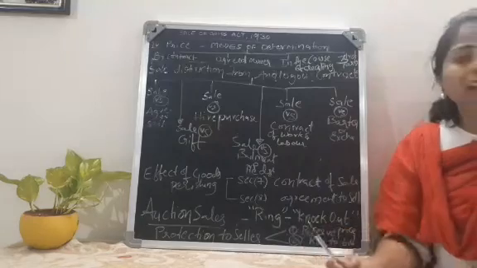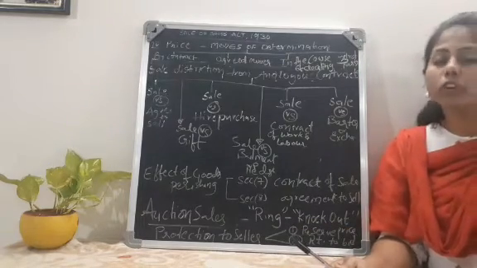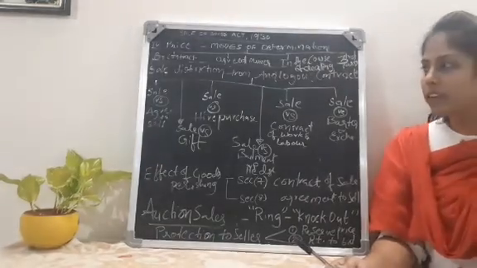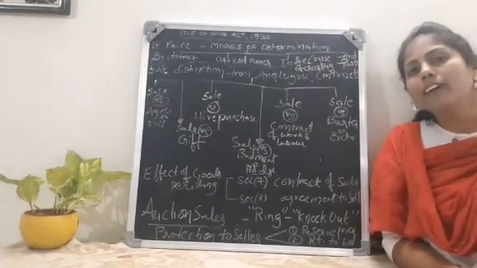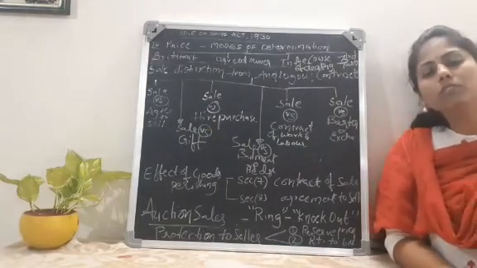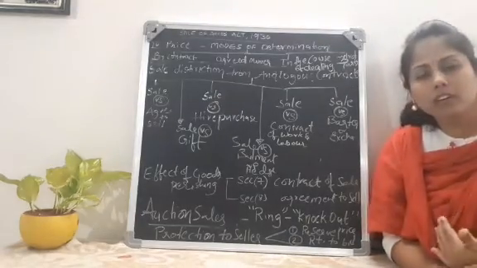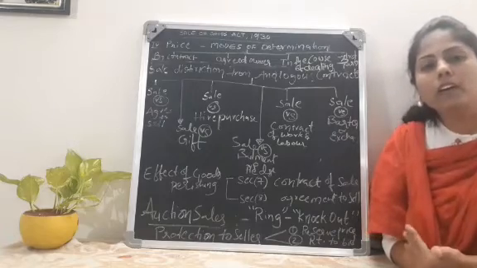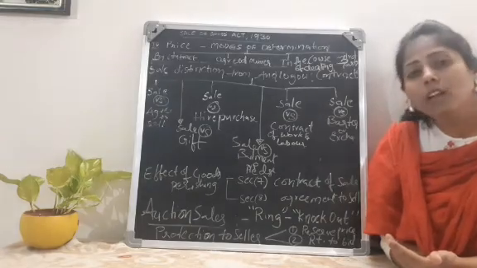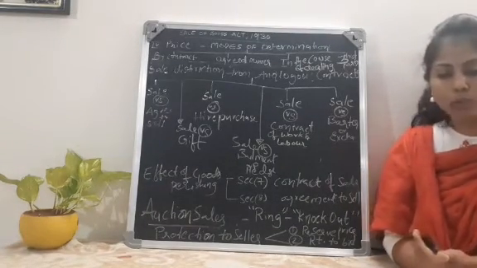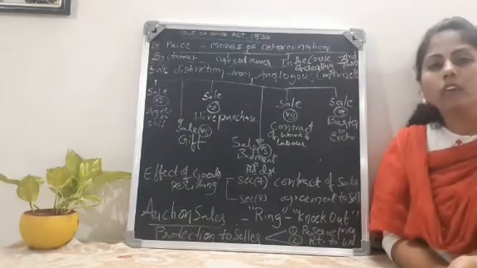sale is an executed contract, whereas agreement to sell is an executory contract. What do you mean by executed contract? Under sale there was a contract plus conveyance of goods, meaning transfer, delivery of goods or possession, everything. There is a conveyance of the goods from seller to buyer, so it is an executed contract. Whereas in agreement to sell, the conveyance is postponed, the conveyance part is pending, so it is an executory contract.